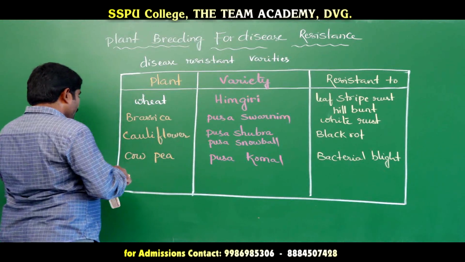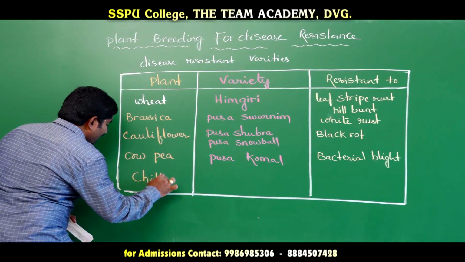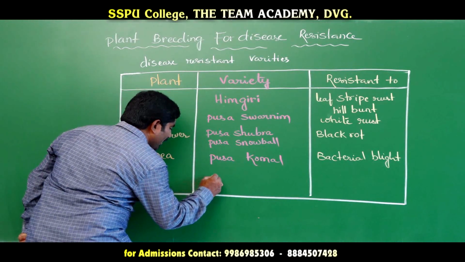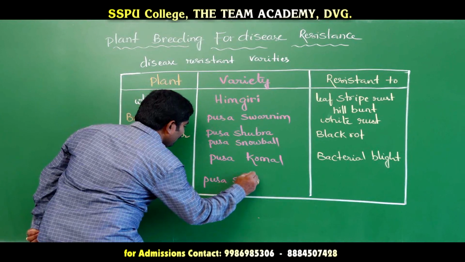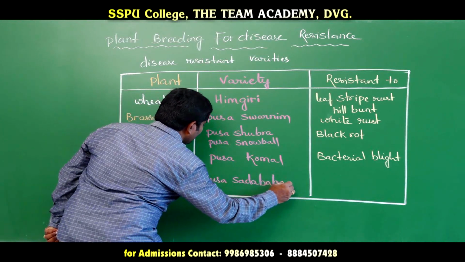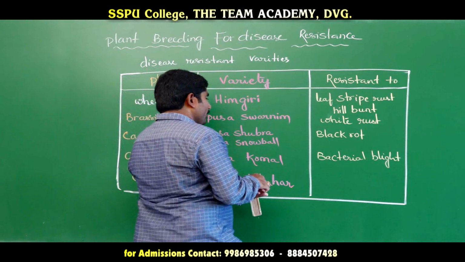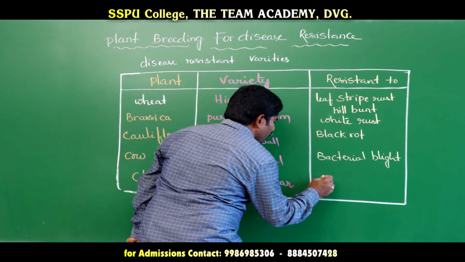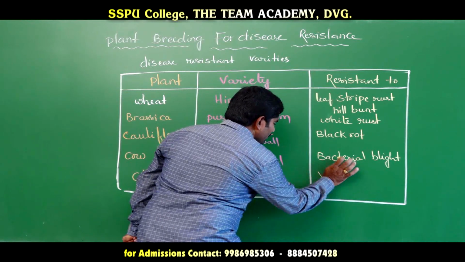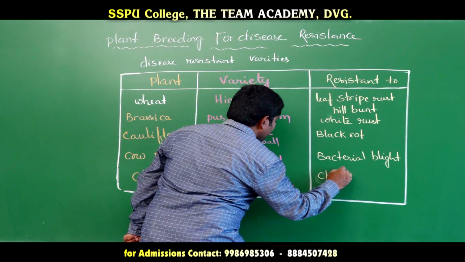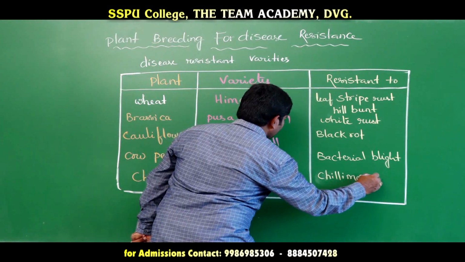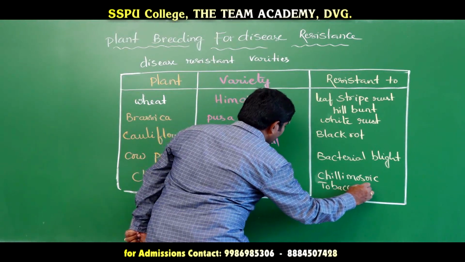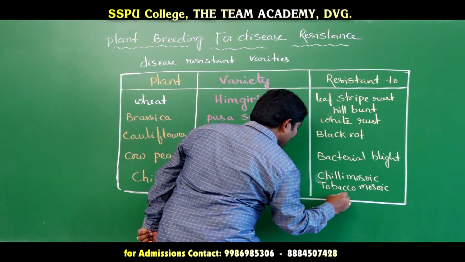And the last one is chili. This chili variety is known as Pusa Sadabahar, and it is resistant to chili mosaic virus, tobacco mosaic virus, and leaf curl.